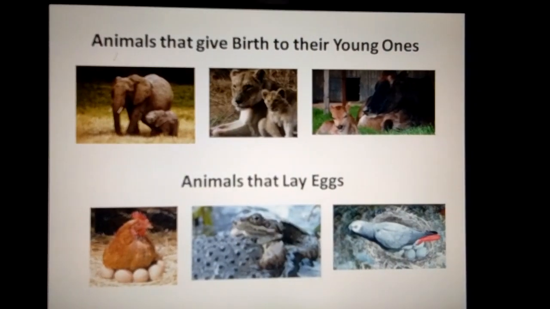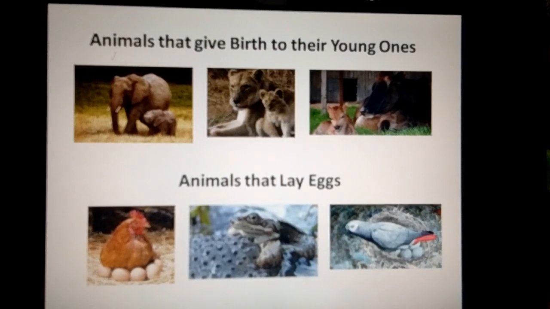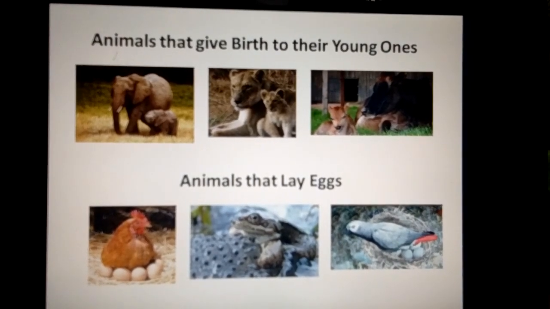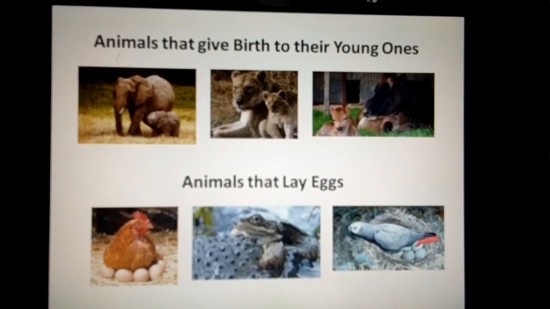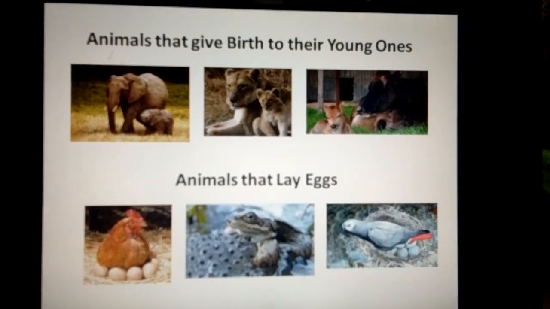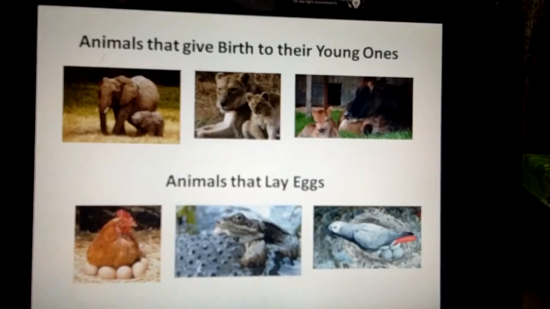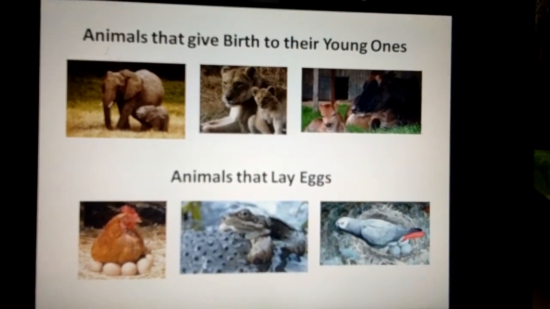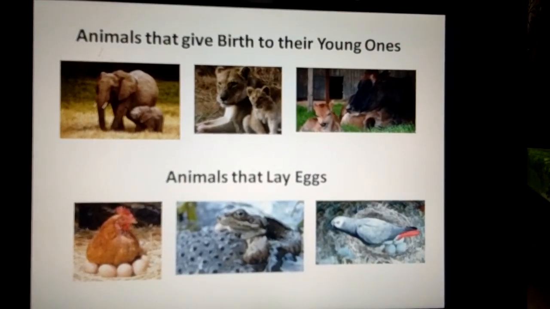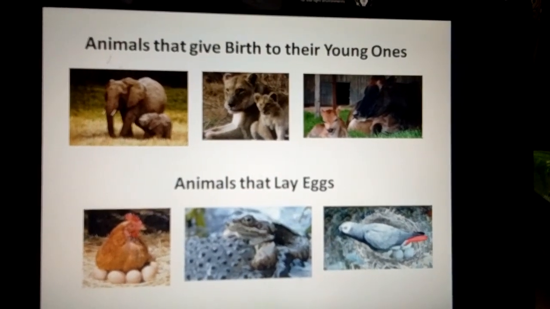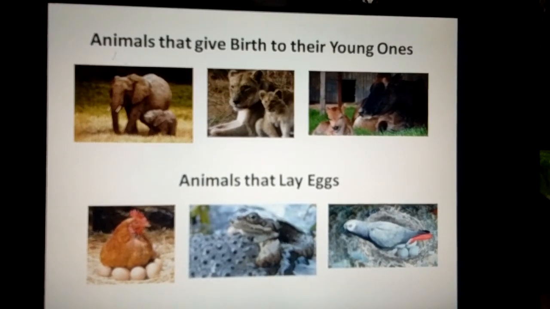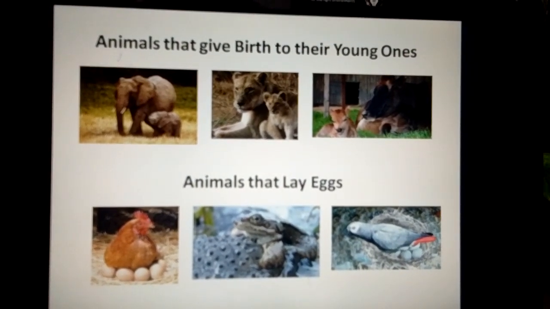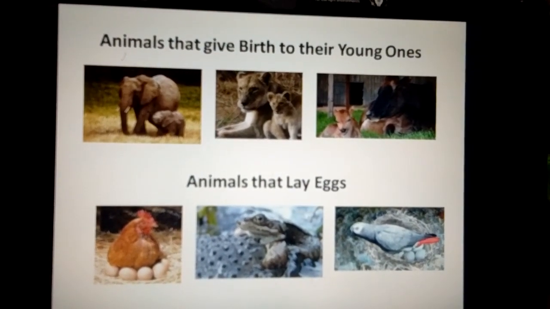Now I will show you 2 more pictures. The first picture is of animals that give birth to their young ones. The second picture is of animals that lay eggs. Well, yes, all living beings grow and multiply. There are some animals and humans that give birth to their babies or young ones, while there are some animals that lay eggs to reproduce.